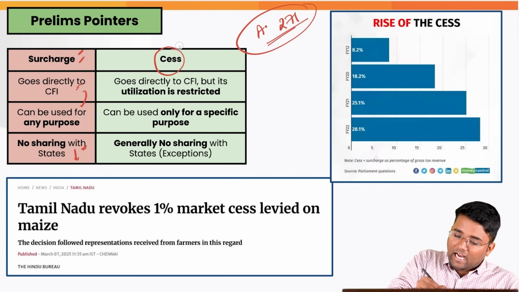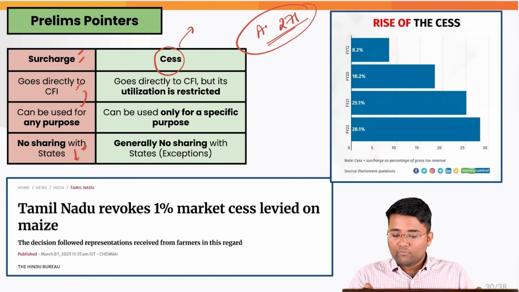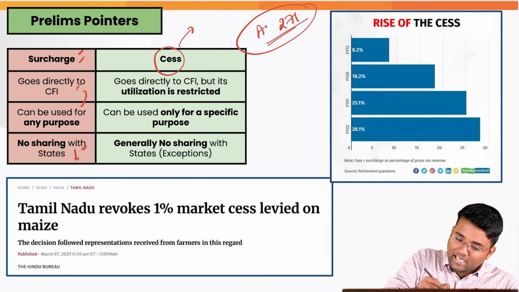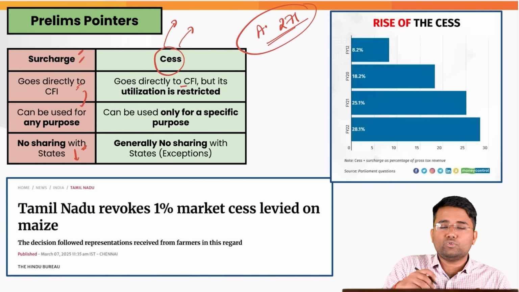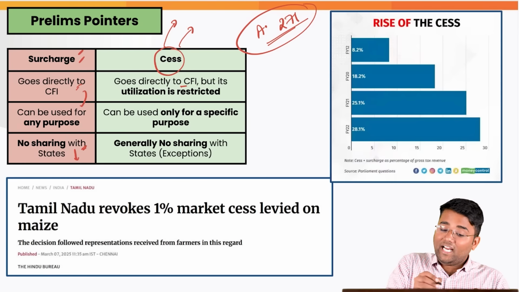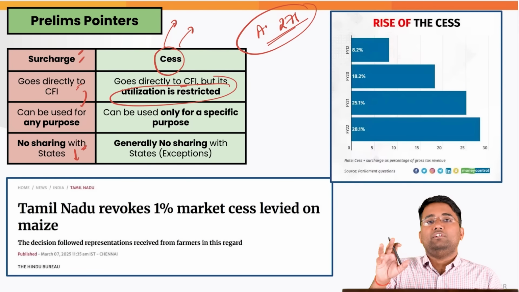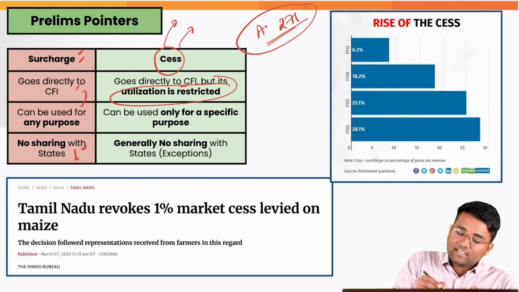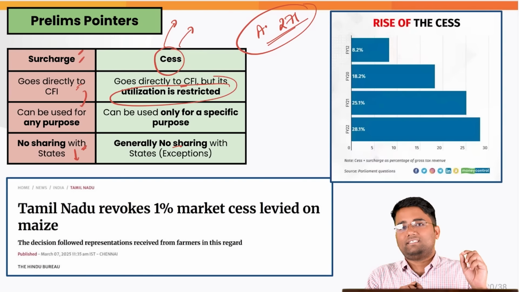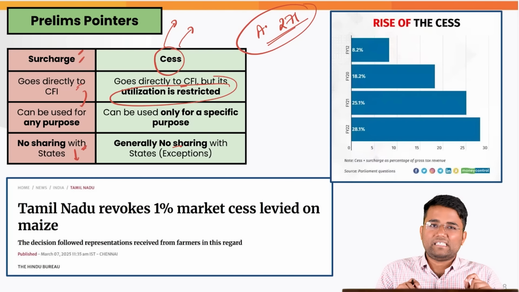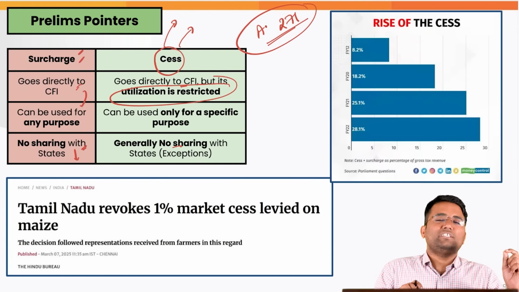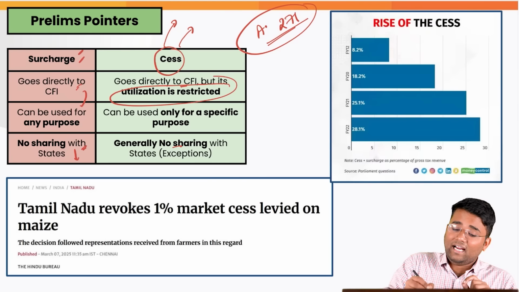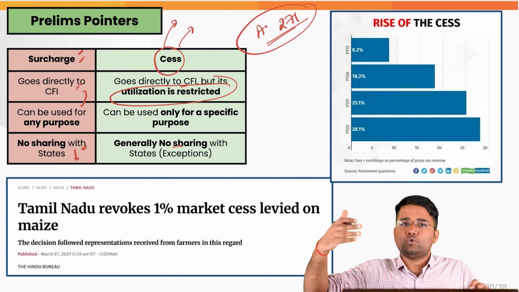With regard to the cess, whenever a cess is levied, for example, as of now you have the health and education cess of 4%, whatever funds come under the cess also go to the Consolidated Fund of India, but they will be utilized for that purpose only. The 4% is for health and education, so that will be utilized for that purpose only. And generally there is no sharing that happens with the states. But for example, the GST compensation cess, the name was cess itself, but that was a specific kind of cess to compensate the states for their revenue losses, and that was the reason it was being given to the states.